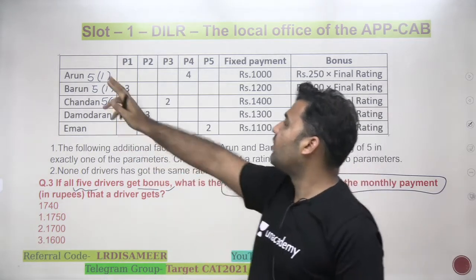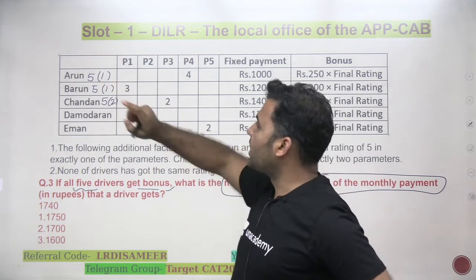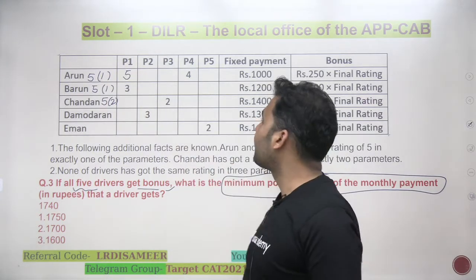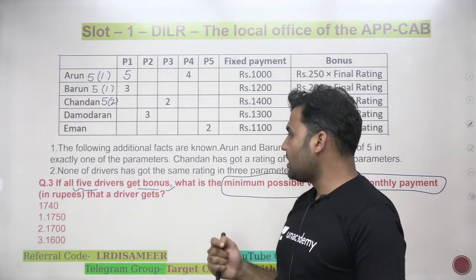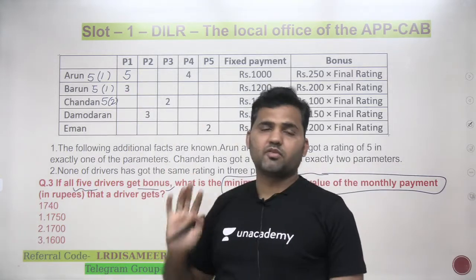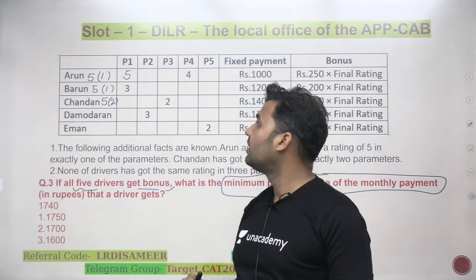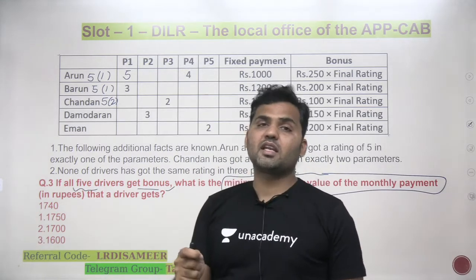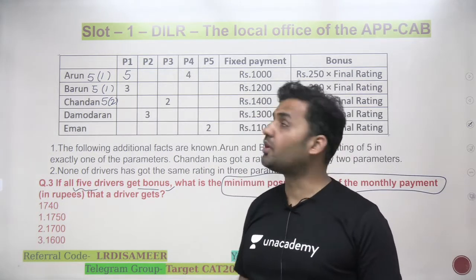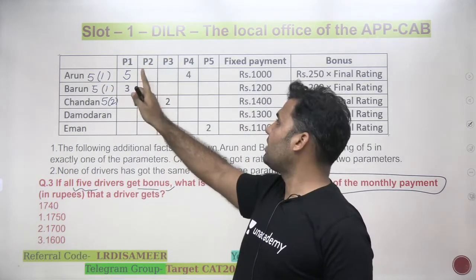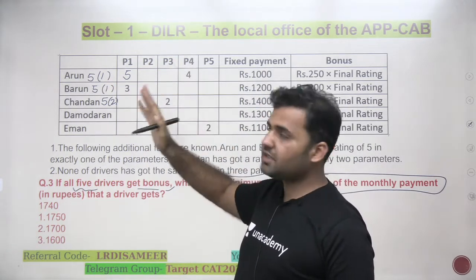Now, if I want Arun to have the minimum possible rating, I know that Arun is definitely getting 5 once. I cannot change that. And now all I need to take care of is that he should be eligible for the bonus. If he is eligible for the bonus, that means he is not getting 1, because the moment you get a 1 rating in any of these 5 parameters, you are not eligible for the bonus. So Arun will not be getting 1. I need to minimize the rating.